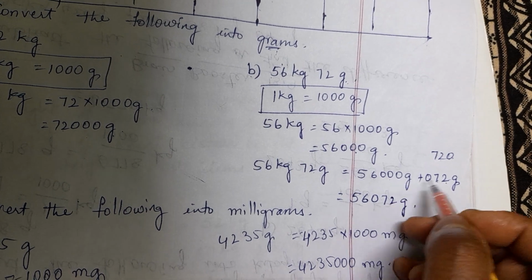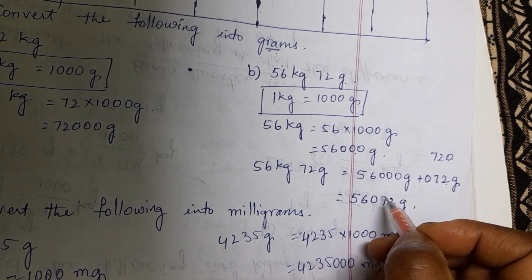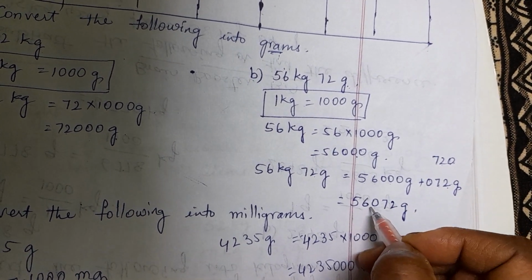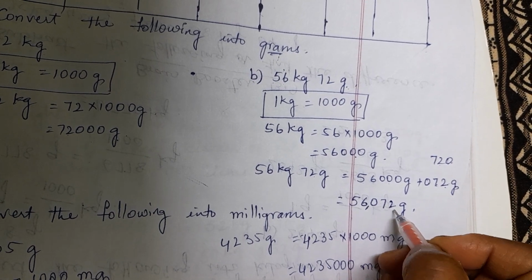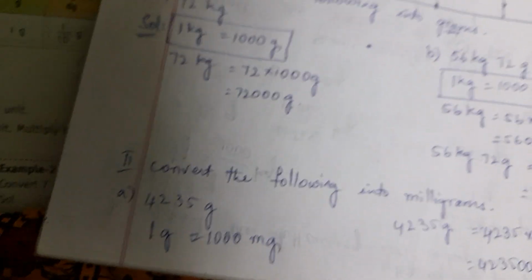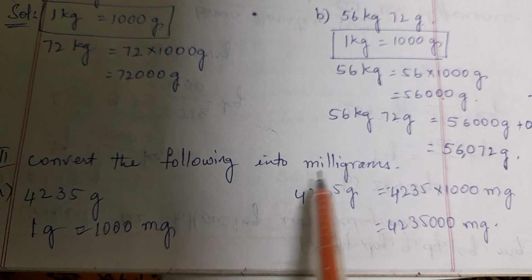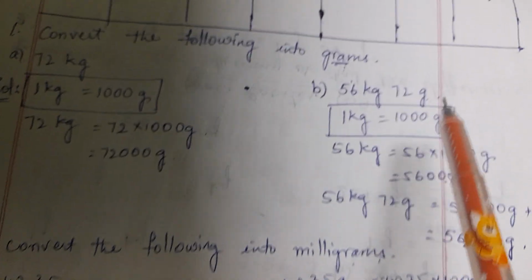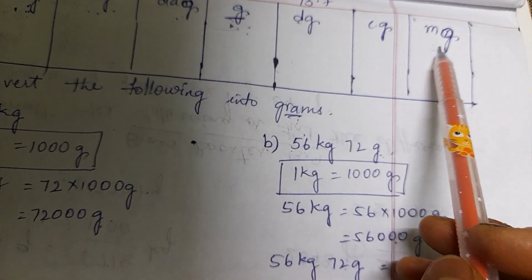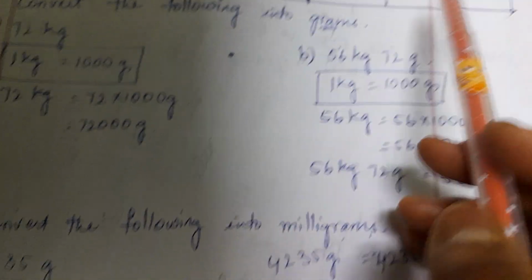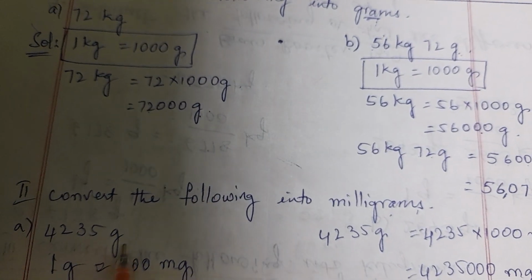Then we will add both the numbers. So it is 56,072 grams. Now we will see the second one. Convert the following into milligrams. Where is milligrams? It is the last, smallest unit. From where? From grams.